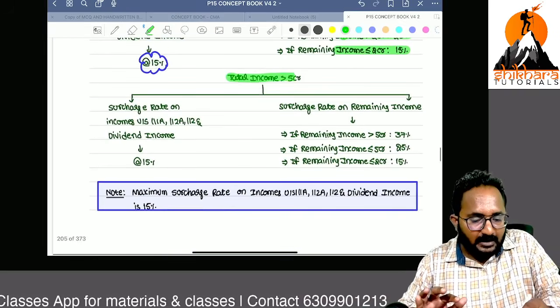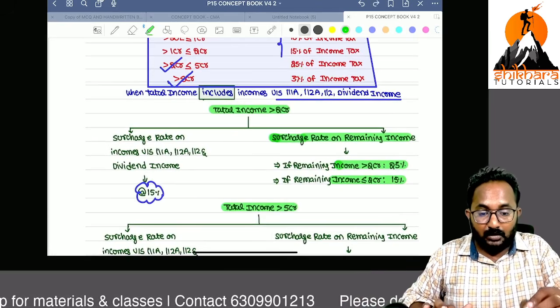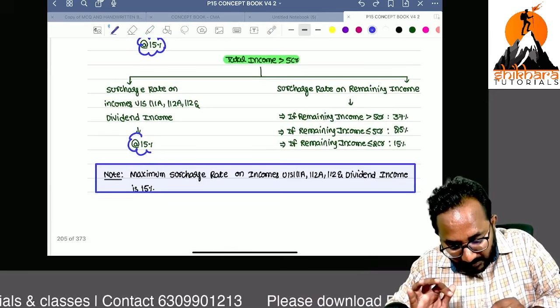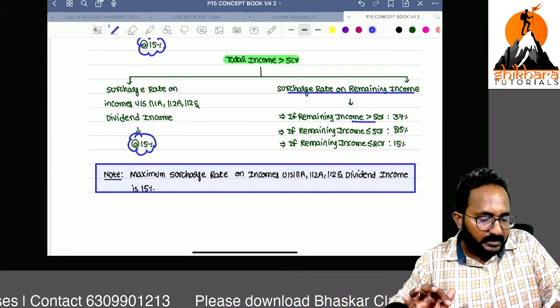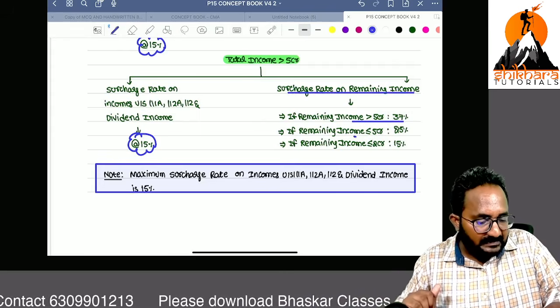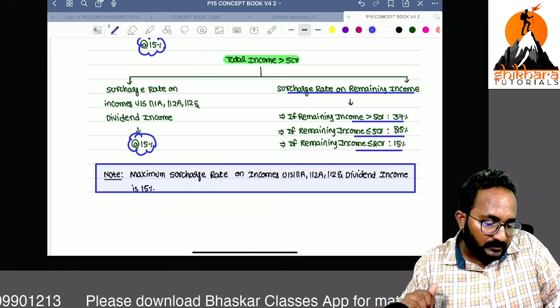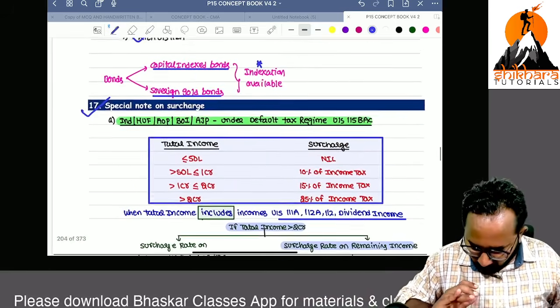If your total income is more than 5 crore, now you have to apply 37%? No need to apply 37%, because on these incomes we have to apply just 15%, and for the remaining income: more than 5 crores, 37%; less than or equal to 5 crores, 25%; and less than or equal to 2 crores, 15%. Just remember this, we can expect one MCQ from this also.